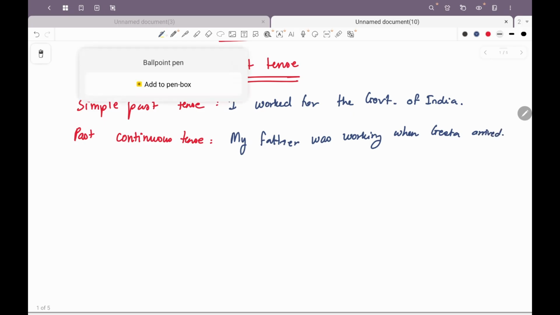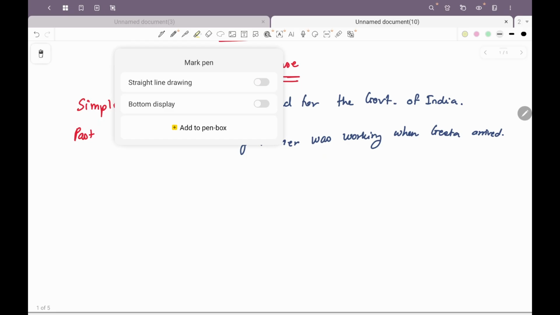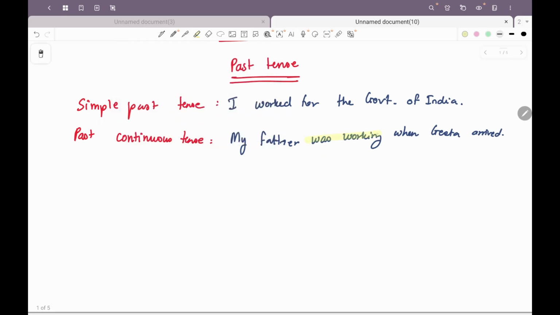So in this case, was working is the past continuous tense. Why? Because गीता जब आई थी तब मेरे पापा काम कर रहे थे. This is what the sentence means, right? So पापा काम कर रहे थे कब? पास्ट में. So the was is talking about the past tense, the ing is talking about the action continuing. Now let's talk about the past perfect tense.